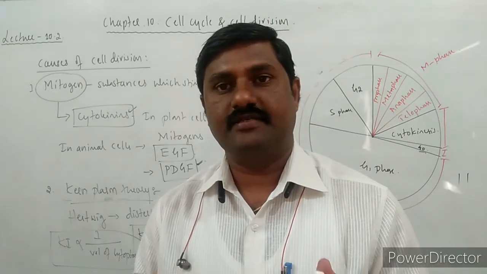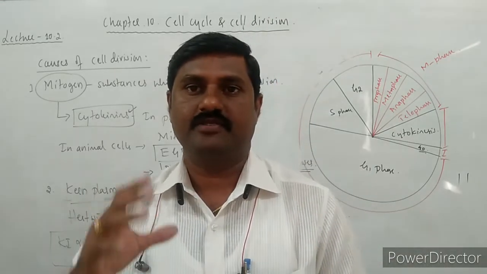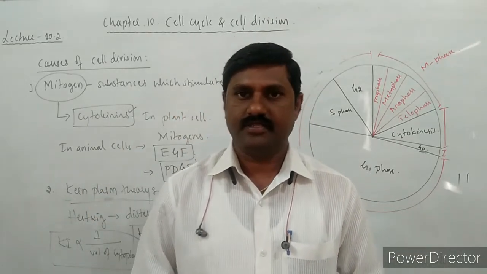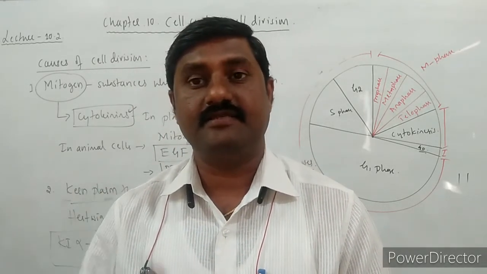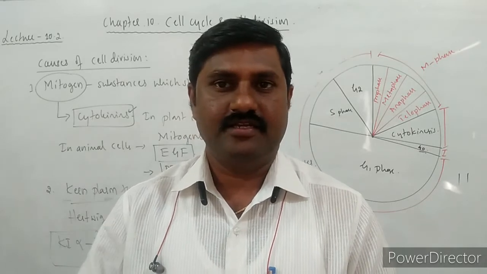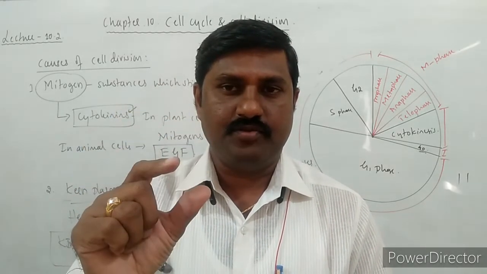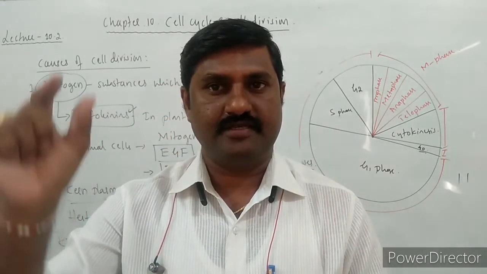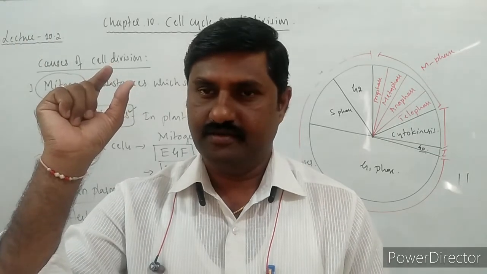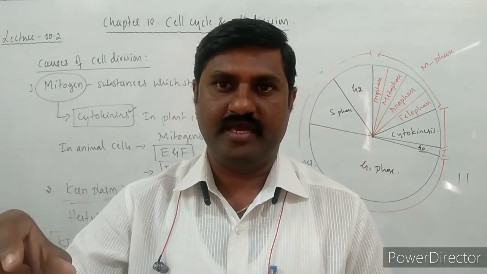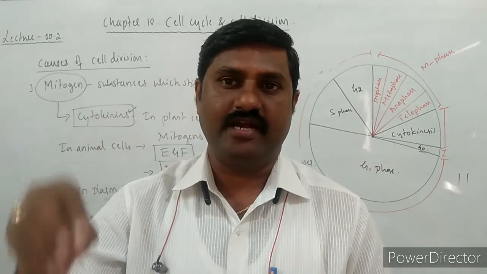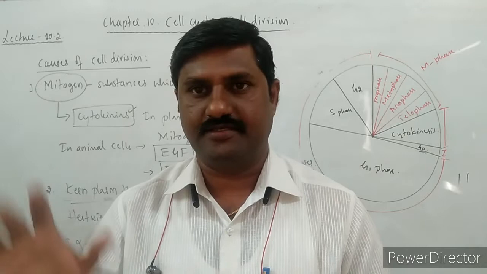Okay, so when the cell grows and becomes larger, the nucleocytoplasmic index is less, right? In a small cell, there is less cytoplasm, so the nucleocytoplasmic index is high, right? So there the cell division doesn't occur. Why? Because the cytoplasmic activities are controlled by the nucleus.